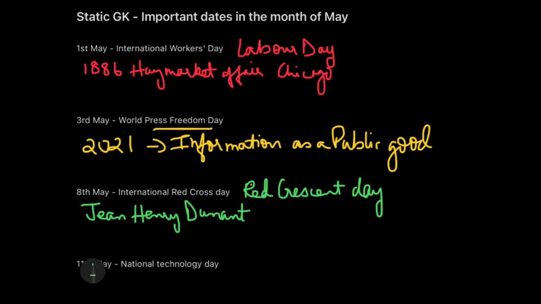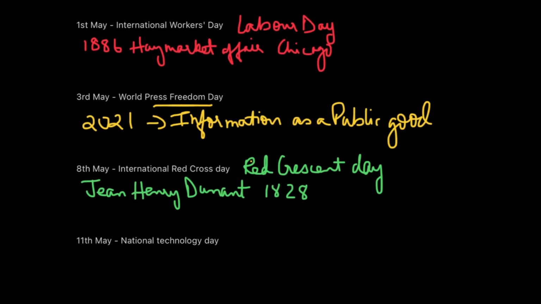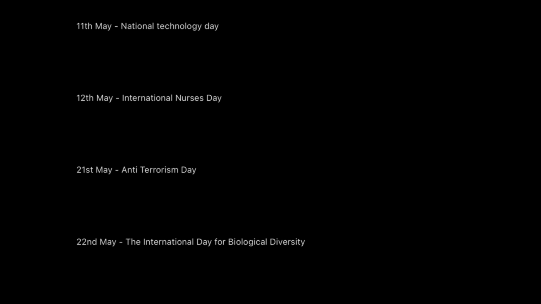He was also born on 8th of May. He was born in 1828, but we celebrate this birthday because he is extremely associated with the Red Crescent movement. So we celebrate it as the International Red Cross Day. Now, the next important day which we need to remember is 11th of May. 11th of May is also called the National Technology Day.